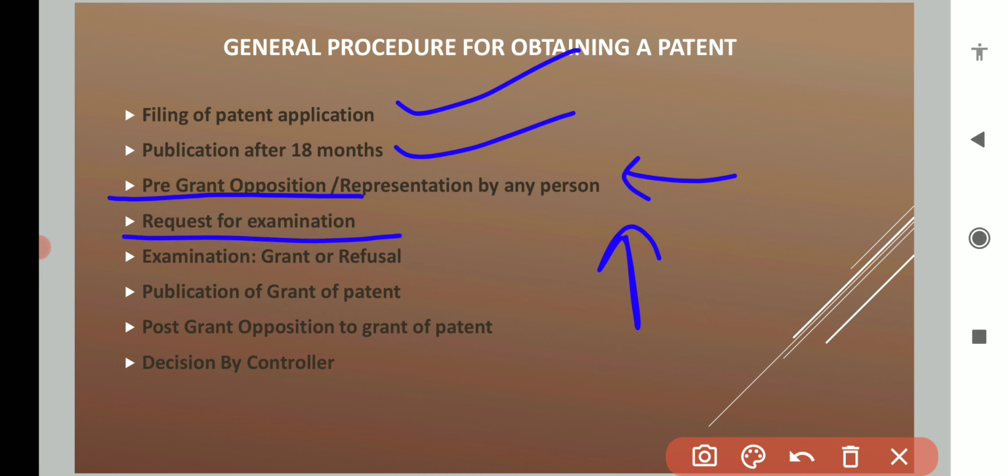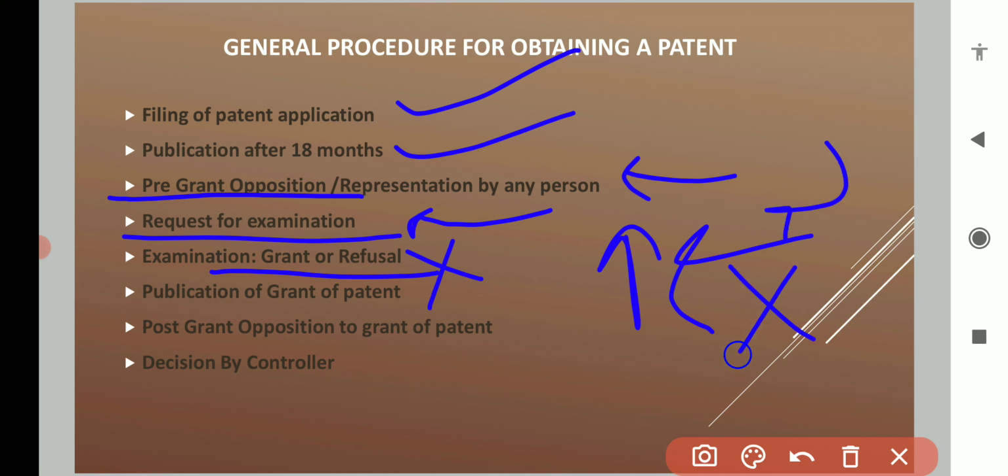After that, he or she can make a request for examination. Then after examination it will be decided whether the objections are right, in which case the application will be refused, and if the objection by the third party is wrong, then the patent will be granted to the applicant.